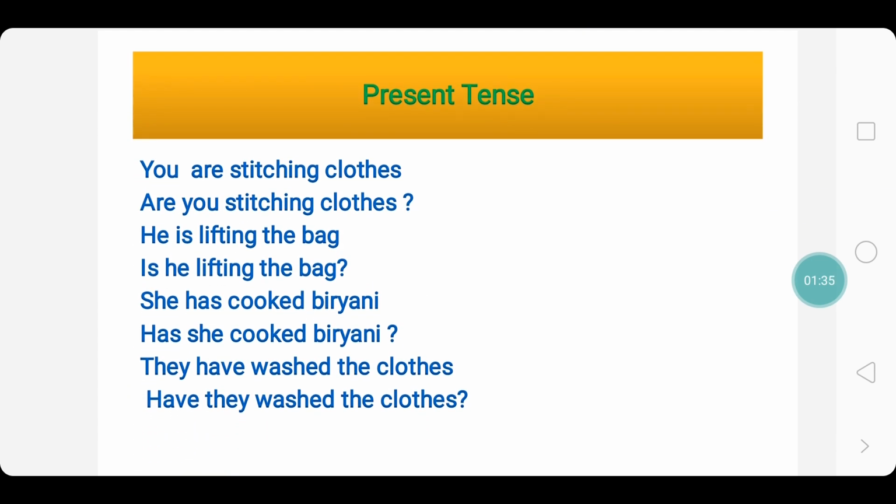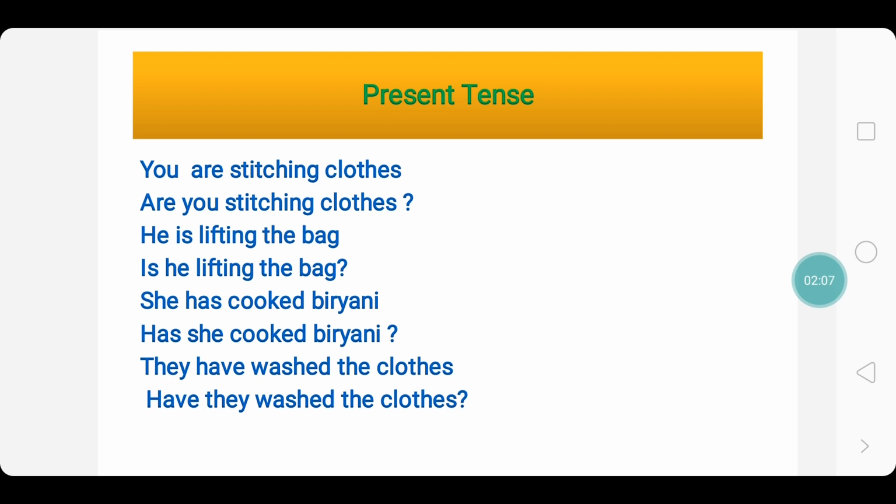Let me give you some examples in present tense. You are stitching clothes. This may be asked as a question this way, are you stitching clothes? He is lifting the bag. The yes or no question for this is, is he lifting the bag? She has cooked biryani. For that, the question version is, has she cooked biryani?